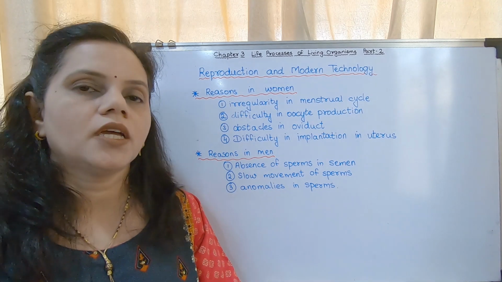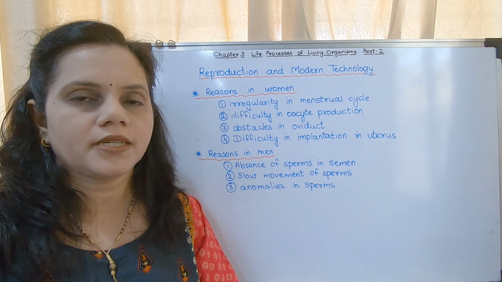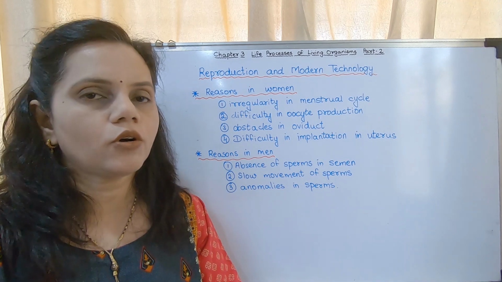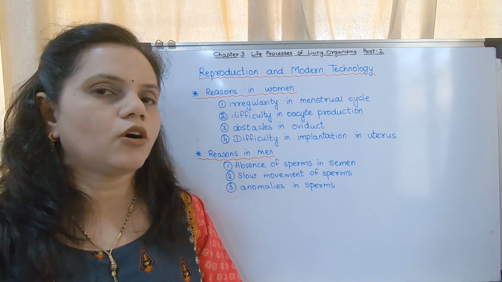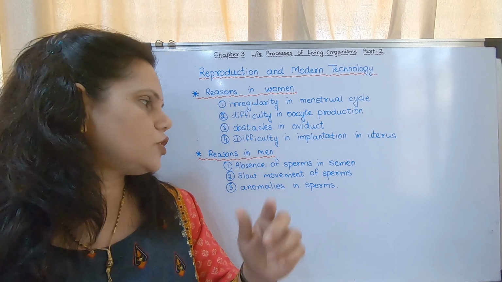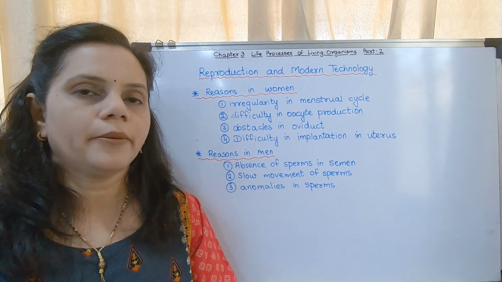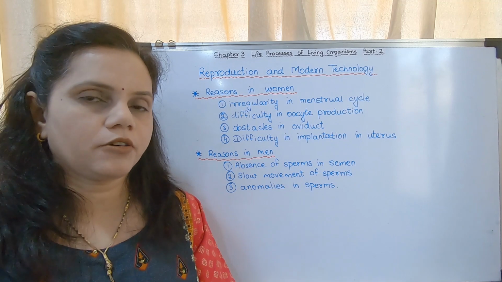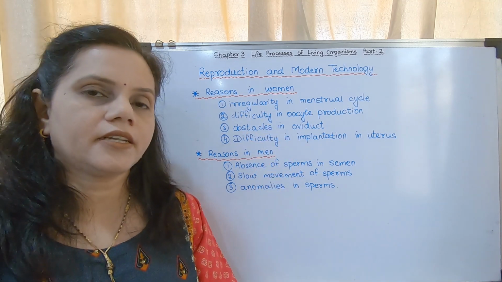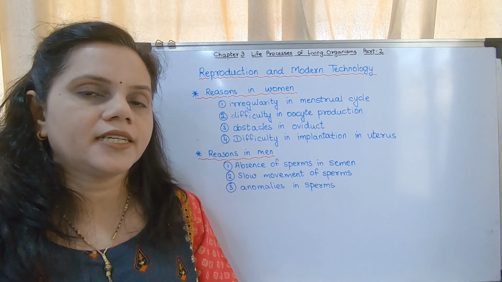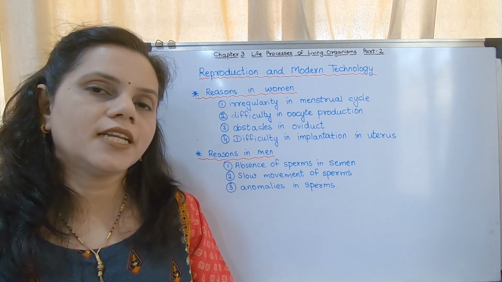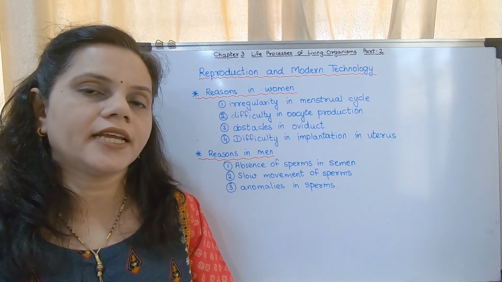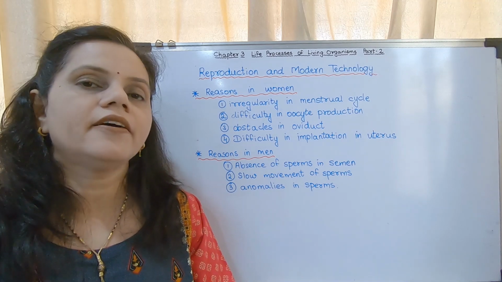Anomalies in the sperms. Anomalies means some problems in the sperms. Due to some problems in the sperms, they are not able to fertilize the ovum. Even if the sperm is reaching the ovum, it is not able to fertilize it. So these are the reasons in case of men. These 2 points are given in the textbook in the form of sentences. I have given it in the form of points. You may write, it is important. So what are the reasons in women and what are the reasons in men for not getting a child or for not getting fertilized?